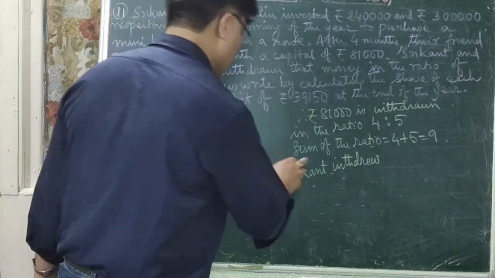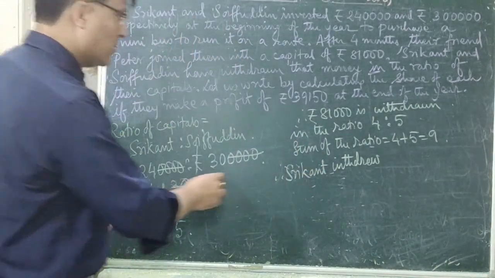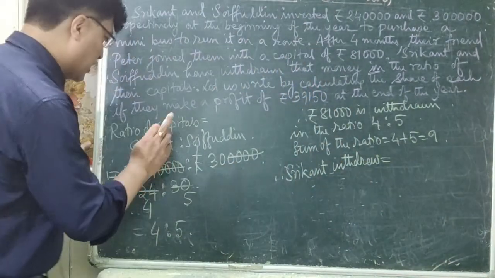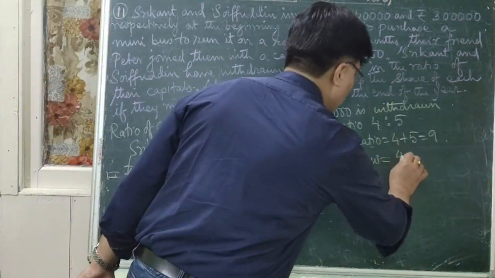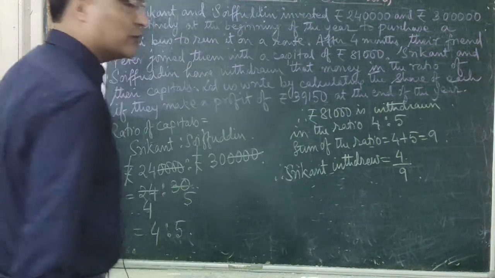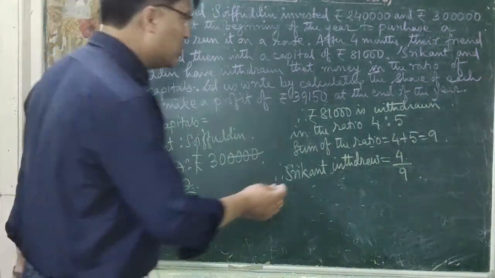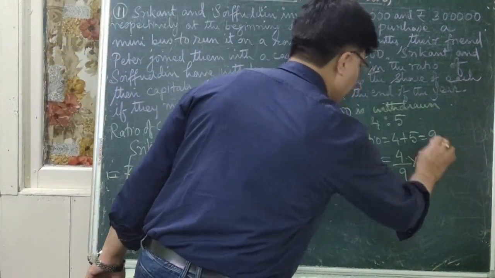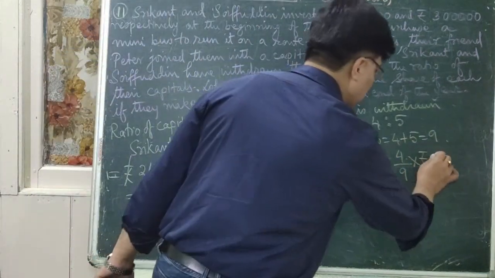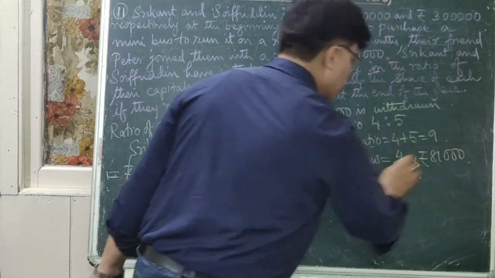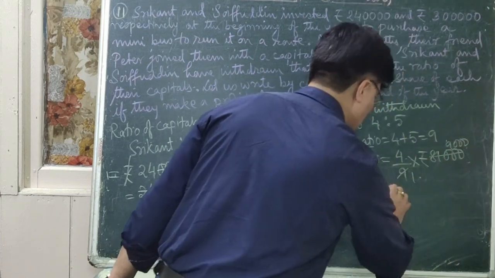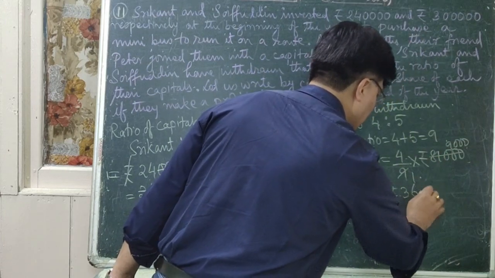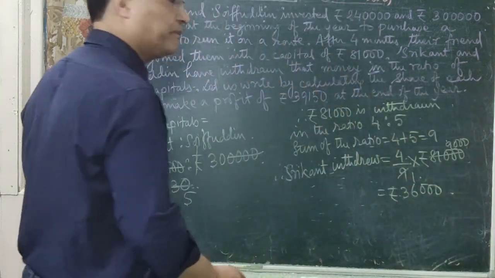So Srikanth withdrew means how much did Srikanth take out? So how do we calculate it? Srikanth withdrew is equal to Srikanth's equivalent number here, which is 4, divided by the sum of the ratio, that is 9, into the total money, which is 81,000, right? So 9 ones are 9, 9 nines are 81, and 3 zeros, which is equal to rupees 9 fours are 36,000.